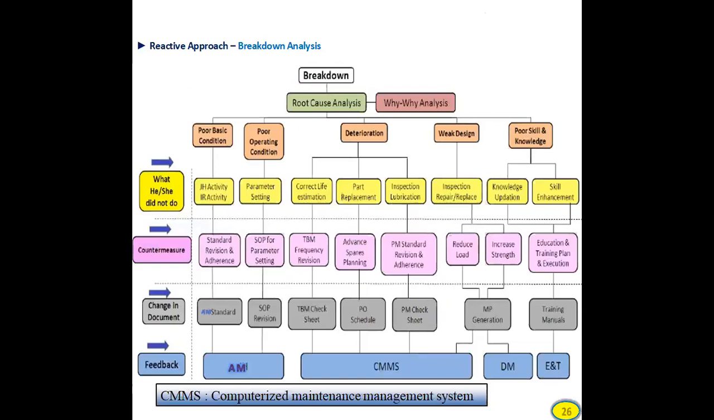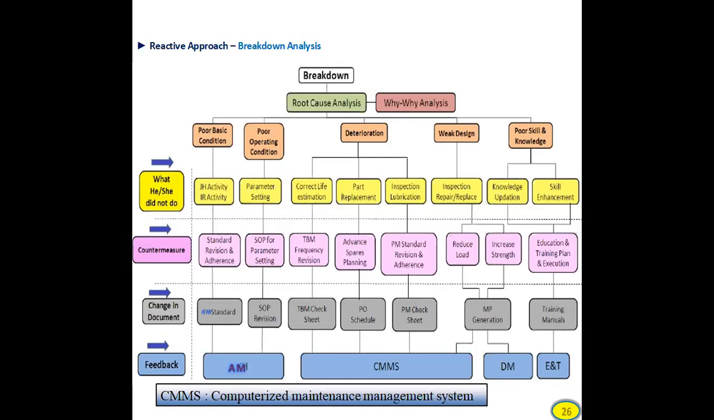So this is the breakdown analysis. In the world, there are only five basic reasons by which breakdowns happen. First reason is poor basic condition. Second one is poor operating condition. Third one is deterioration. Fourth one is weak design, and fifth one is poor skill and knowledge.